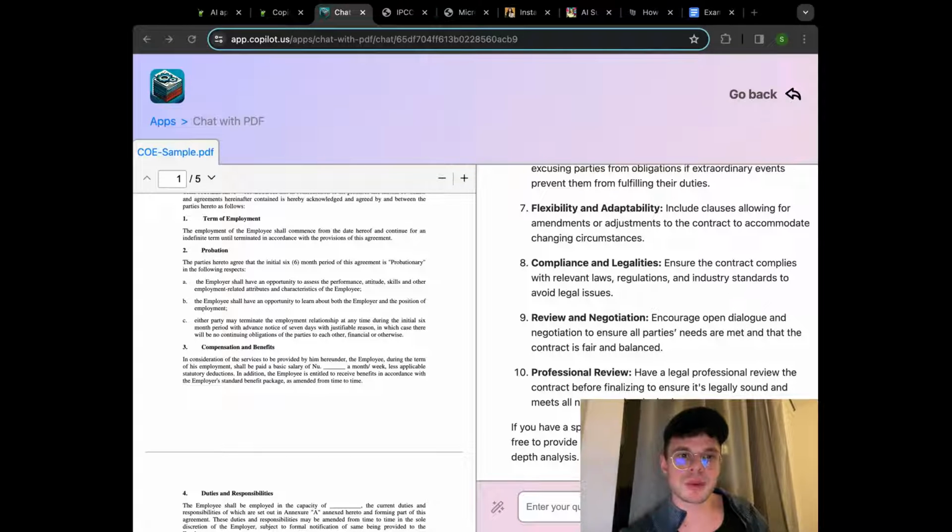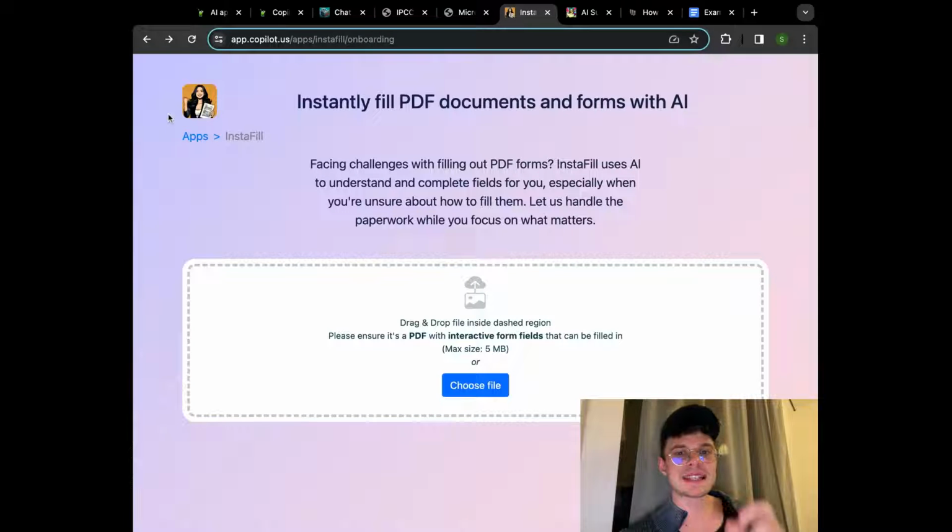Right now, we are ready to move forward. The next tool that we are going to work with is InstaFill. InstaFill is a great tool if you need to fill out any kinds of papers or documents. For example, you've got a ticket, that is an example that we are going to work with right now. You got a ticket and you need to fill out the form. A lot of those forms require having the Adobe package, because you need to actually work with a file, and Adobe Acrobat is also sometimes paid, sometimes free and included with your laptop.